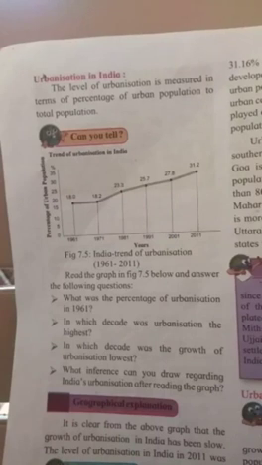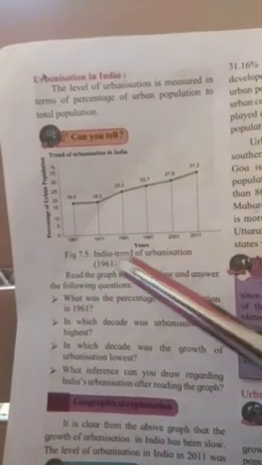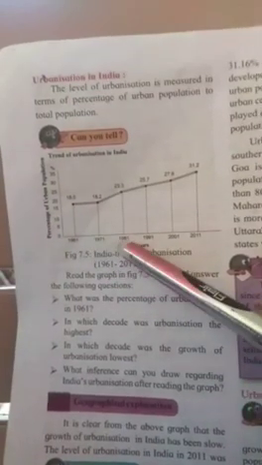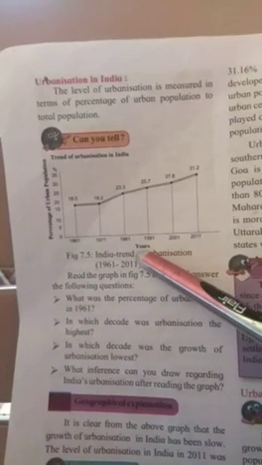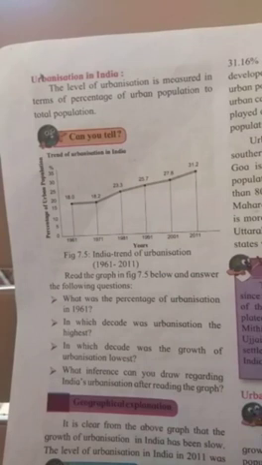Fifth question is, what is the interval of data on x-axis? So you can see here the x-axis is given horizontally. The interval of data is 1961, 1971, 81. So the difference between 2 years is 10 years. So the answer to this question will be, the interval of data on x-axis is 10 years.